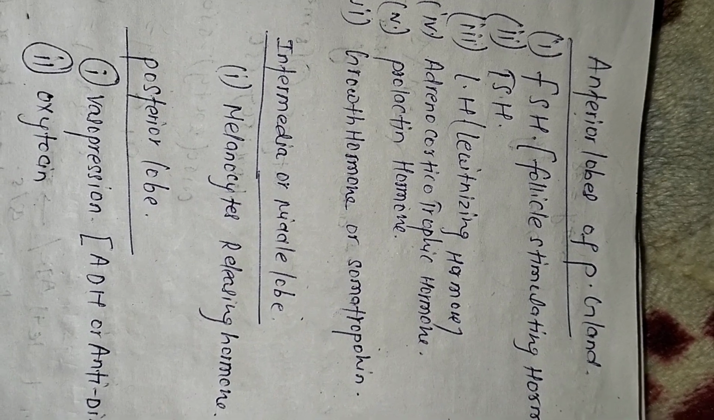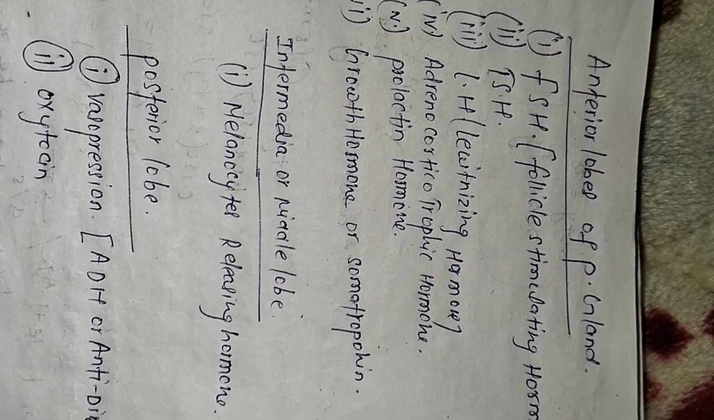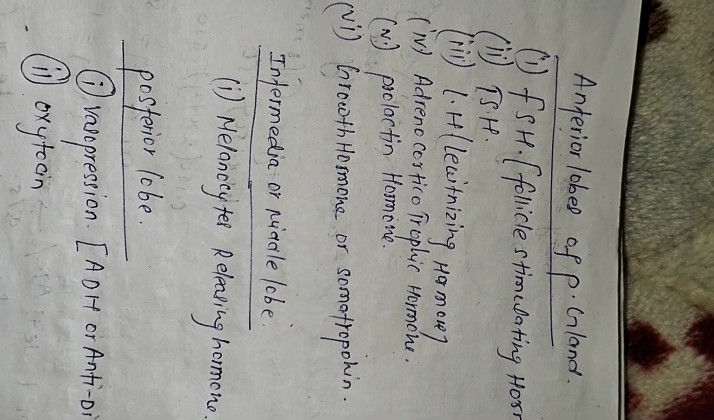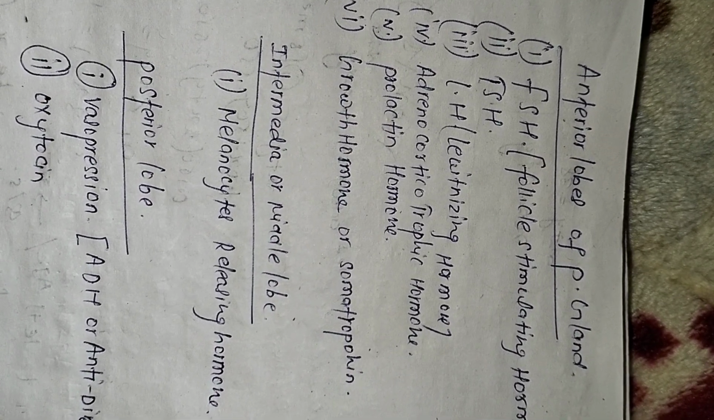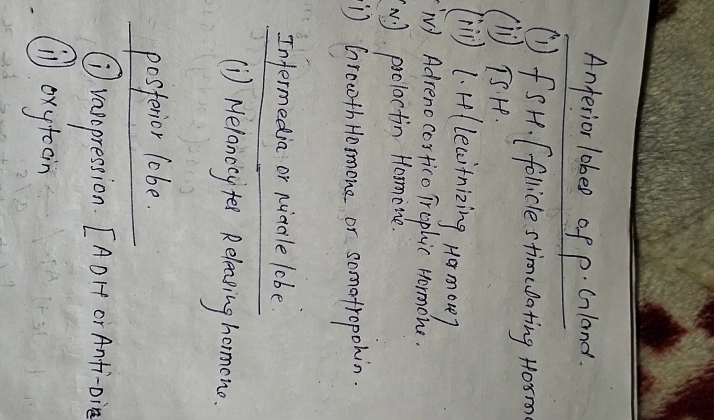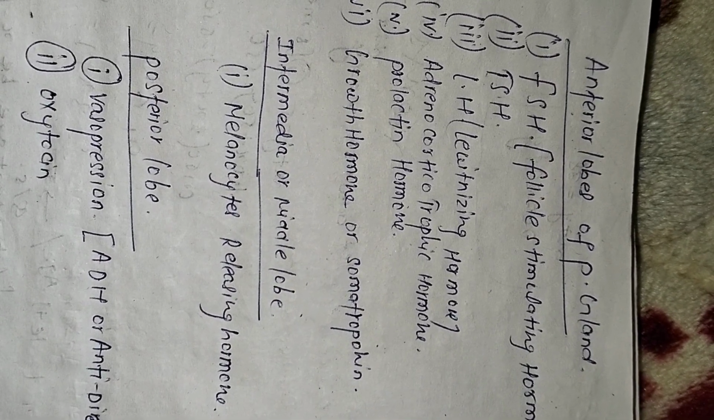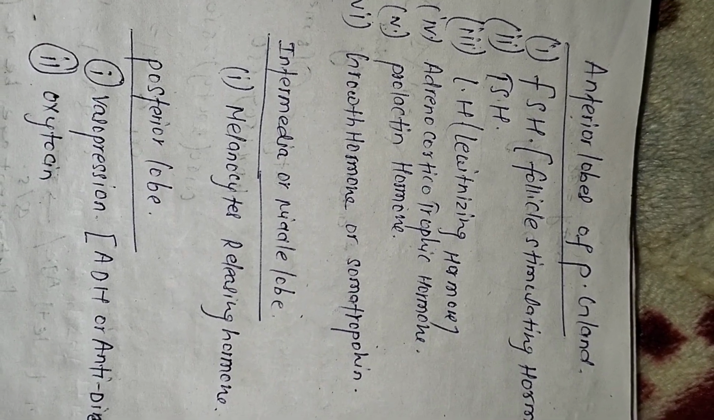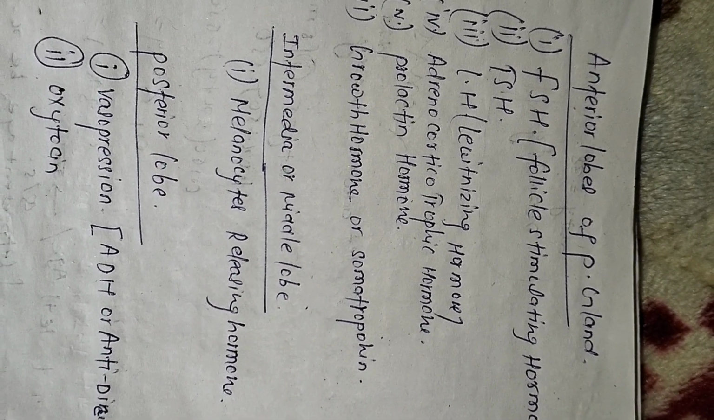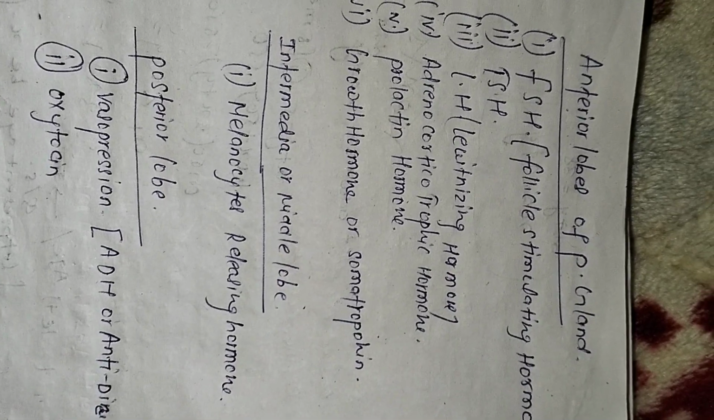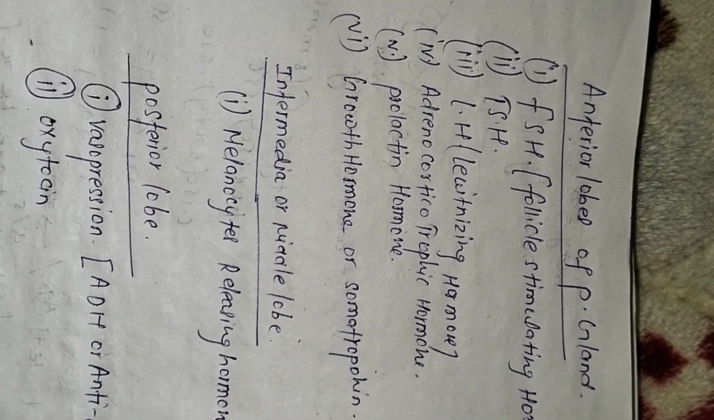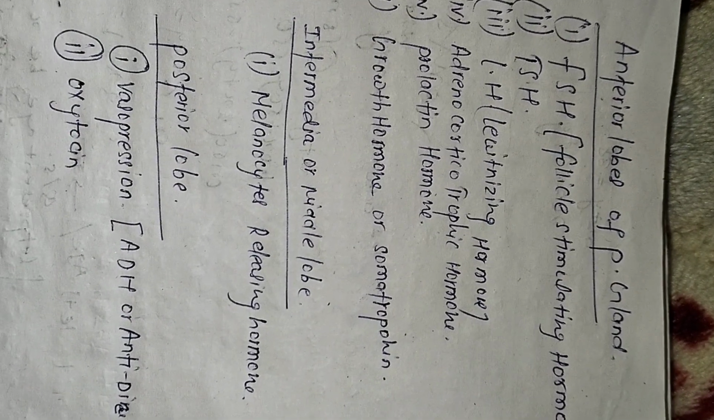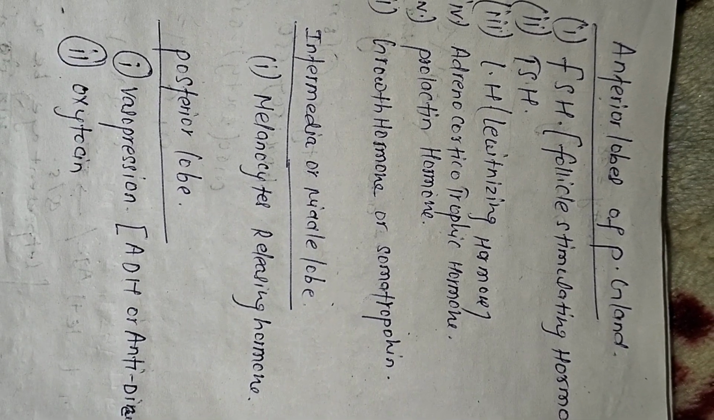So the anterior lobe of the pituitary gland releases 6 hormones, and they are FSH, also known as follicle stimulating hormone, TSH, thyroid stimulating hormone, LH, luteinizing hormone, ACTH, also known as adrenocorticotropic hormone, and the fifth one is prolactin hormone, and the last one is growth hormone, also known as somatotropin hormone.